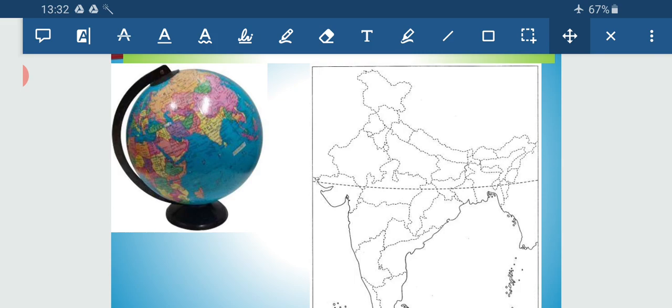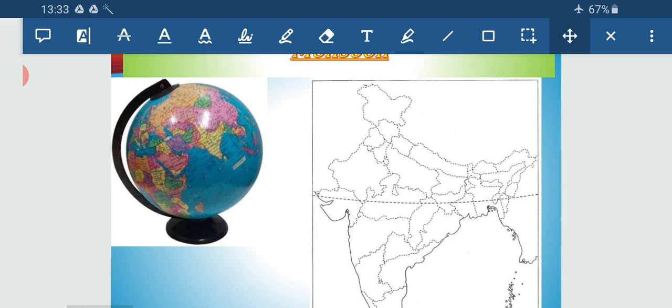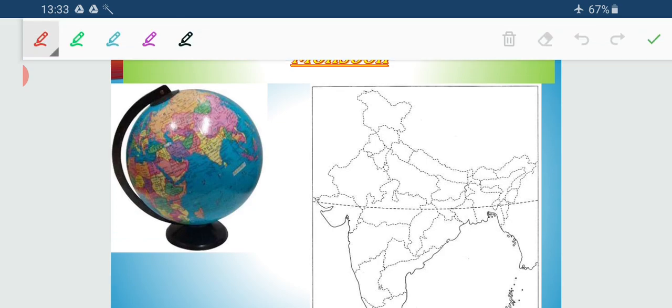Now when it is the summer season, the temperature in this part touches 50 degrees.